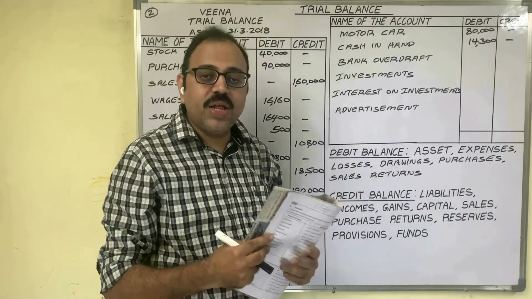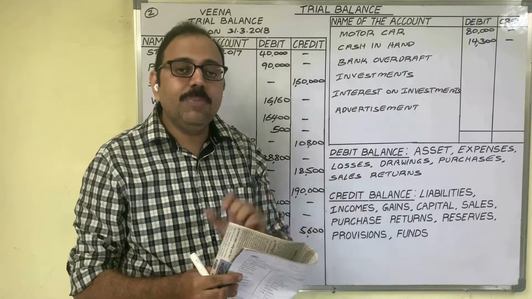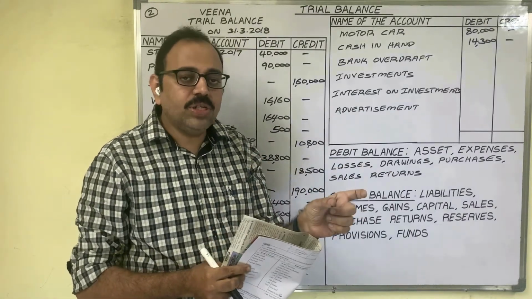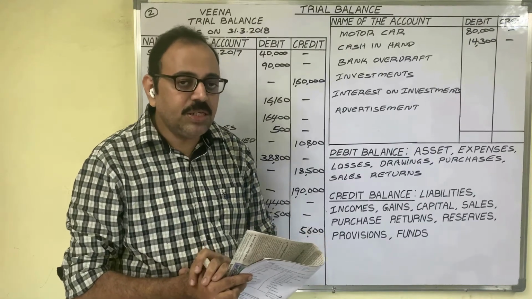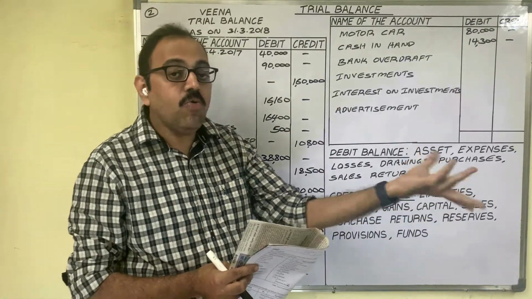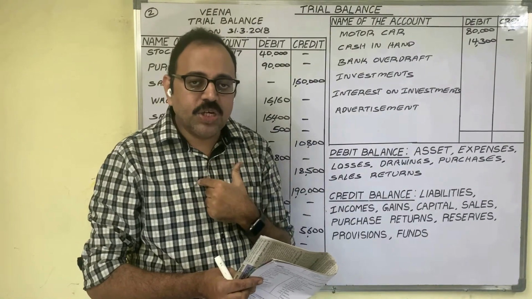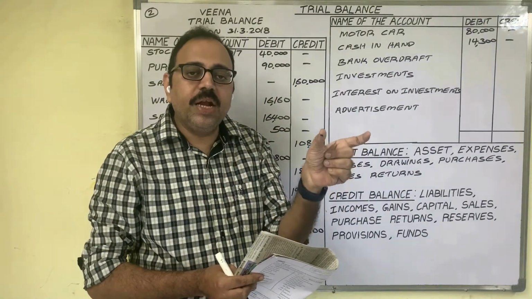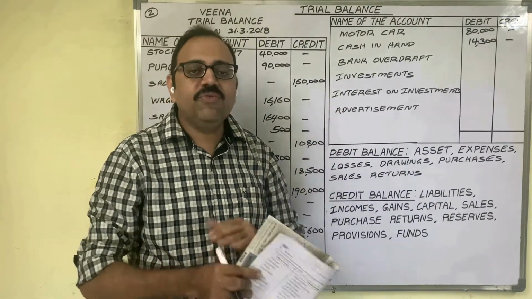Bank overdraft, 40,000 rupees. Business people maintain current accounts with the bank. On current accounts, we can avail overdraft facility. Overdraft facility means we can withdraw more than the bank balance we have. Based on our financial position, up to a certain limit, the bank allows overdraft facility to us. So we use that facility.